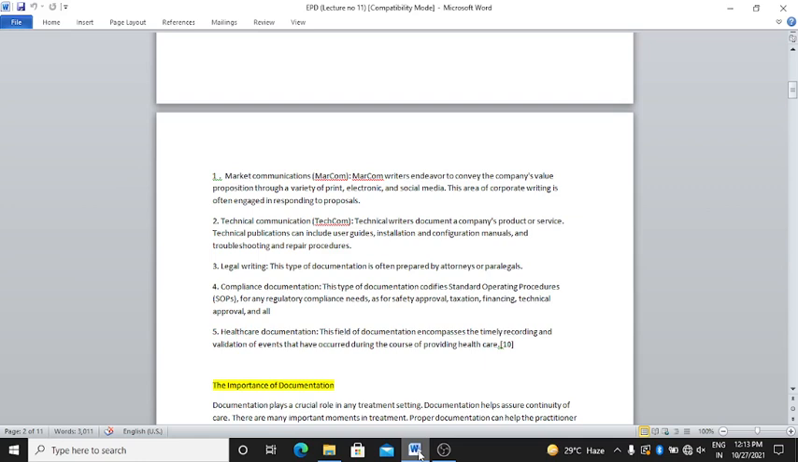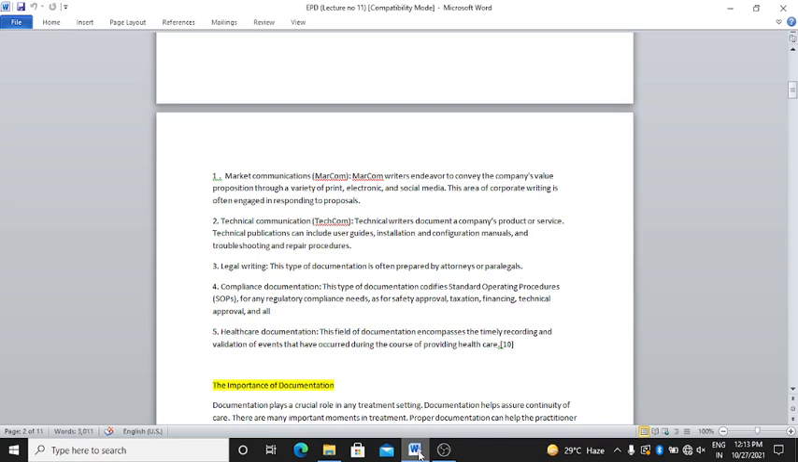Next one is technical communication. Its short form is TechCom. Technical writers document a company's product or service. Technical publications can include user guides, installation and configuration manuals, and troubleshooting and repair procedures. What happens in TechCom? Technical writers document a company's product or service, then technical publications include the user guide, installation and configuration manuals, after that troubleshooting and repair procedures.